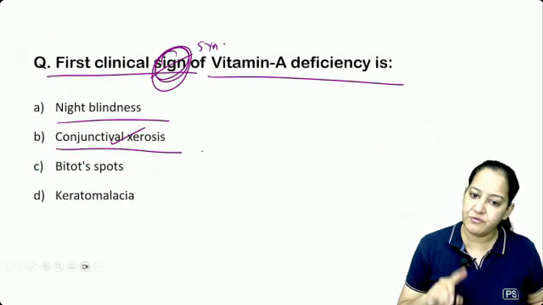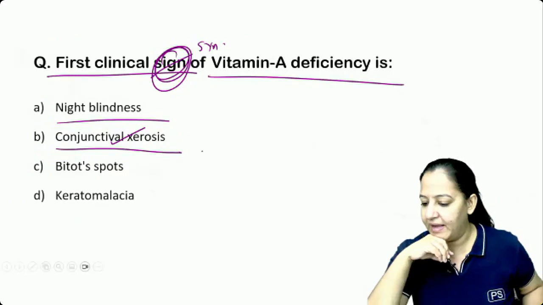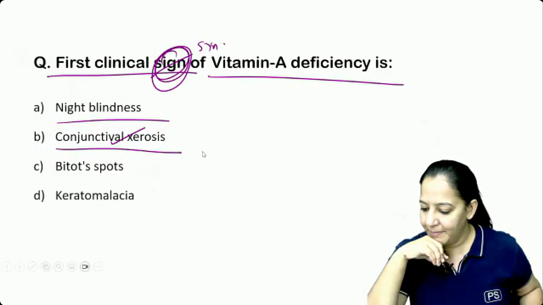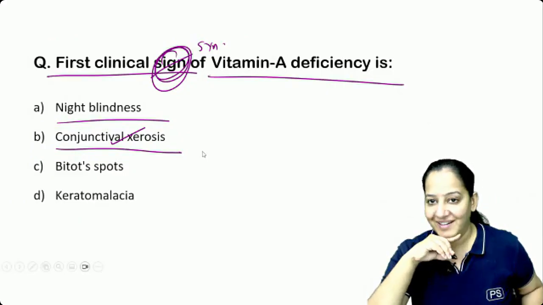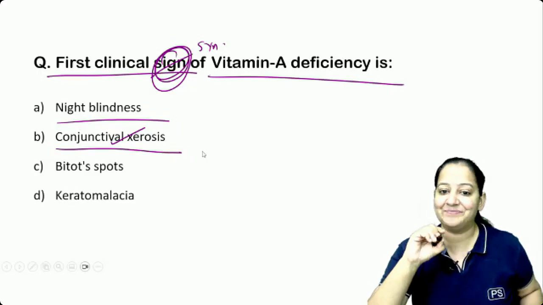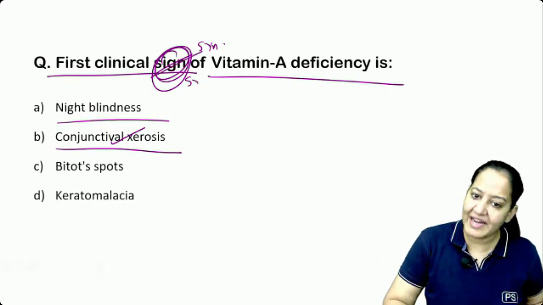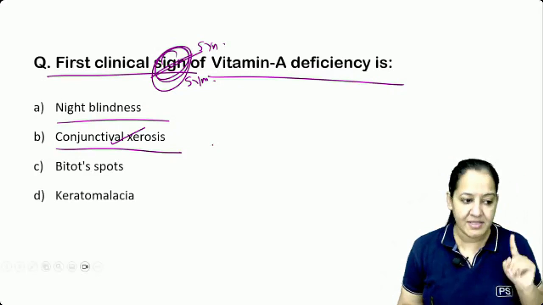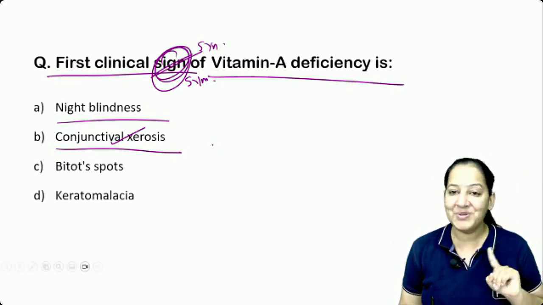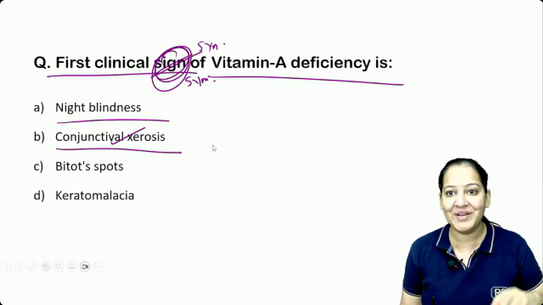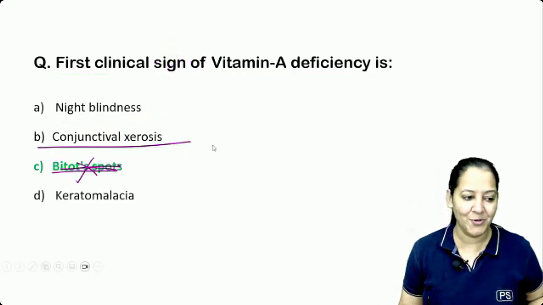But if I change the question from sign to symptom, then the answer will become A. Currently the answer is B. But instead of sign, if I say the symptom, the answer will become A. So there is a difference between symptom and sign. Don't make the silly mistake. If you want to make the mistake, make it here. Don't do it in the exam. It's better to make the mistakes here.